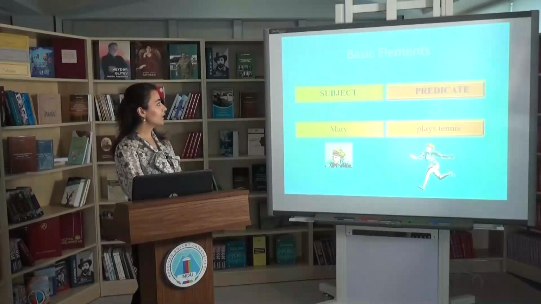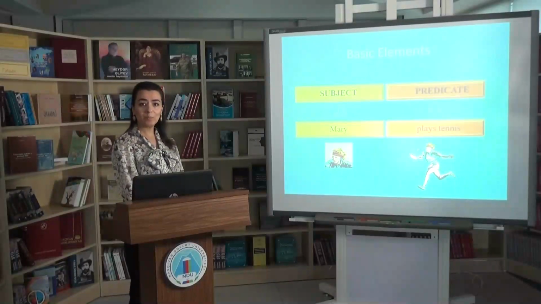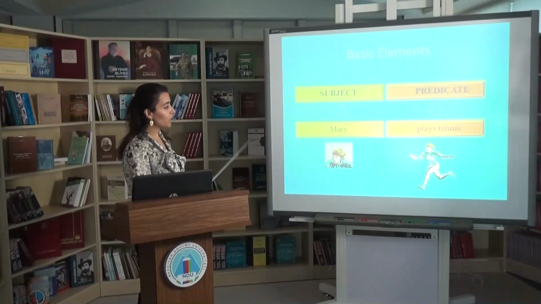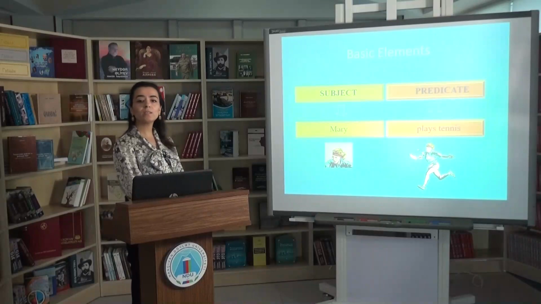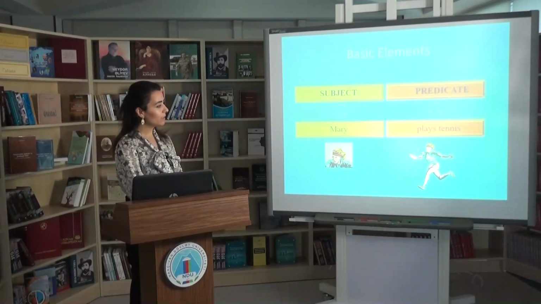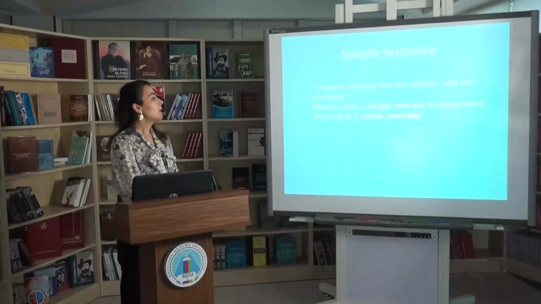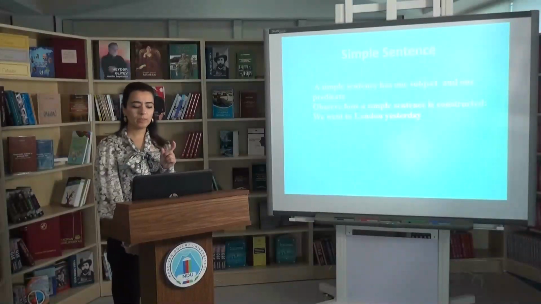So the basic elements, as I said, are subject and predicate. I have a simple example for it. Mary plays tennis. In this sentence, as you see, the subject is Mary and the predicate is plays, and the subject is expressed by a noun, a proper noun, and the predicate is expressed by a verb. So what is a simple sentence? A simple sentence has just one subject and one predicate.